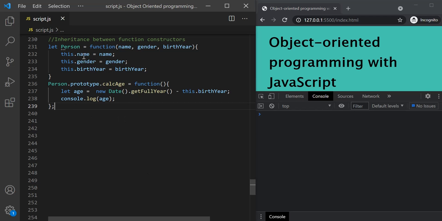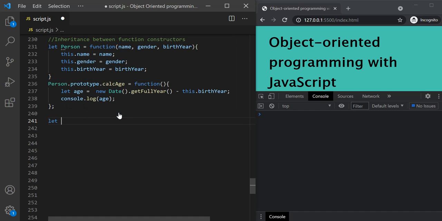Now here we have a person function constructor, and for this person function constructor we are setting name, gender, and birth year property. The values of these properties come as arguments for this function constructor. And to the prototype of this function constructor we are attaching this calculate age method. So when we create an instance based on this person function constructor, that instance will inherit this calculate age method.